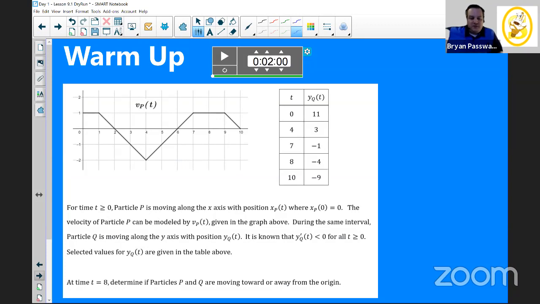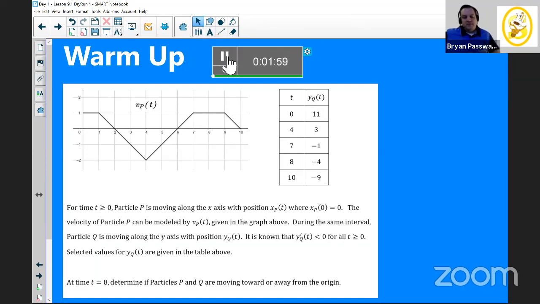This is a question from earlier in the year that would typically be in an AB course, but it's also included on the BC exam. What we like to do on these warm-ups is give you a few minutes to think through them, process them, and see if you can sketch out or start to solve some of the problem. I'm going to turn this timer on and give you about 2 minutes. See if you can work out the problem, or if you're not 100% sure, spend the next minute and a half thinking through what the important information would be and how you might start to tackle a question like this that has so much going on. We'll work through it together.